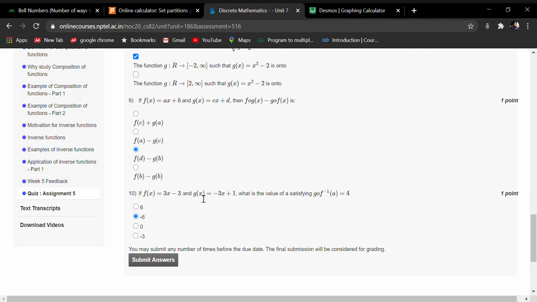Substituting (a + 3)/3 at the place of x, we will get −3 × (a + 3)/3 + 1. After calculation, you will get it easily: −a − 2. So −a − 2 = 4. Therefore, a = −6 is the correct answer.